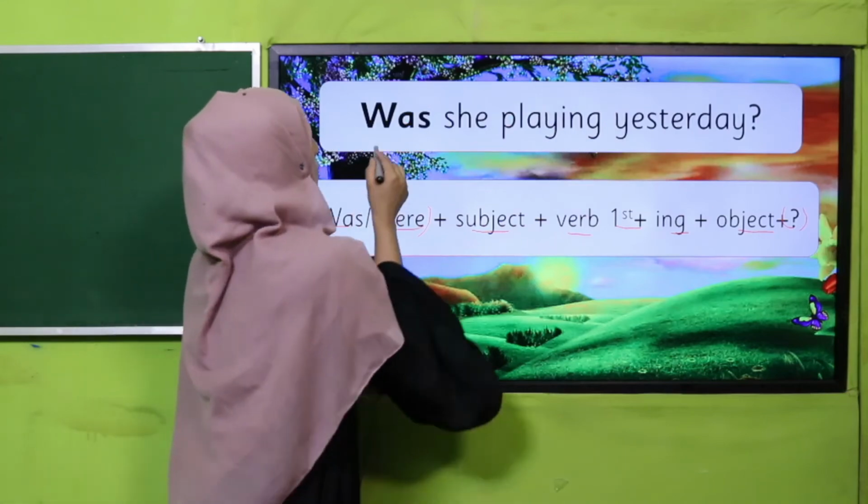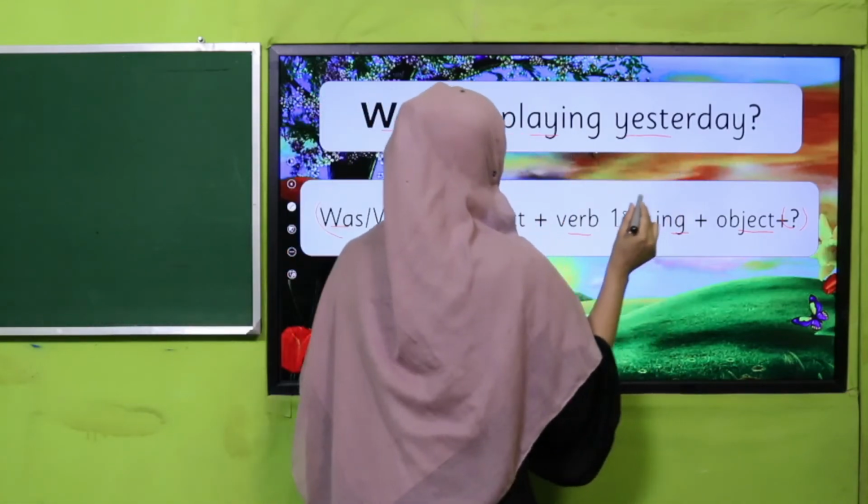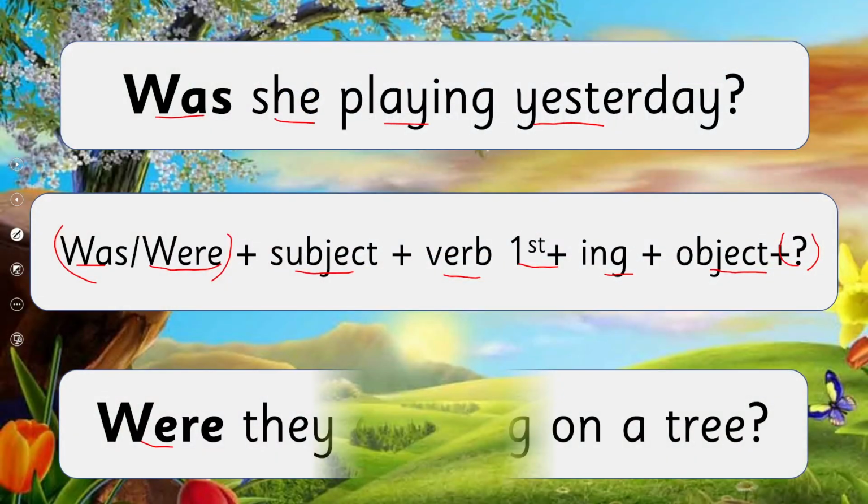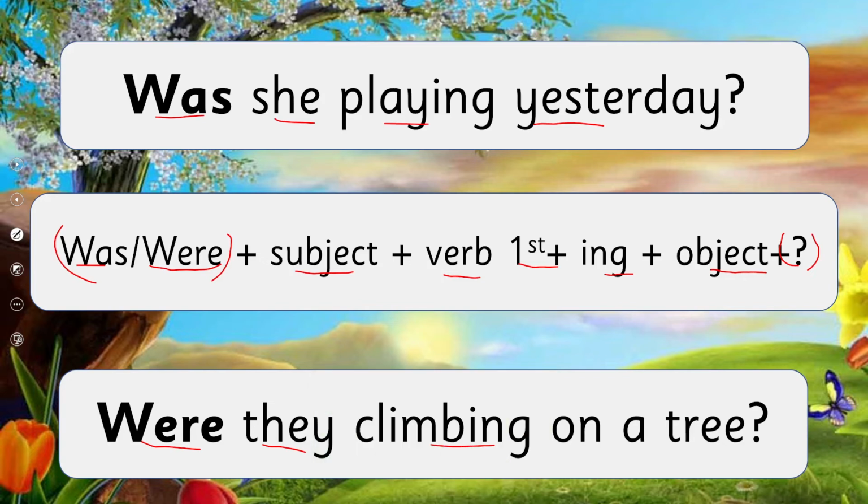See there: Was she playing yesterday? Were they climbing on a tree? So this is now a question. Now we are asking a question. Was she playing yesterday? This is a question. And were they climbing on a tree? Our accent must also show that we are asking a question.